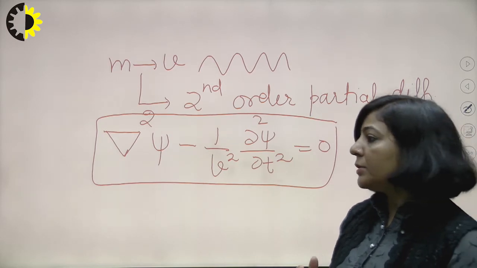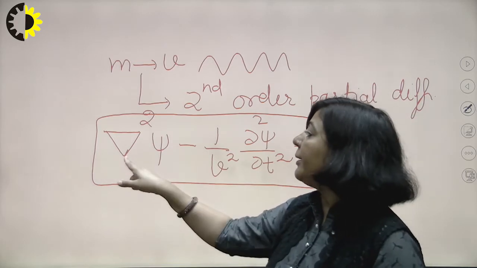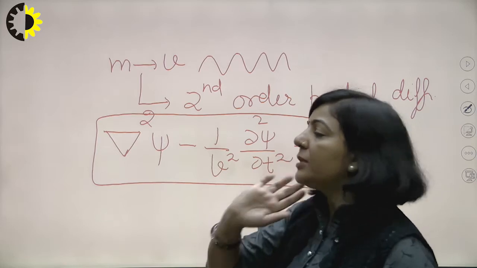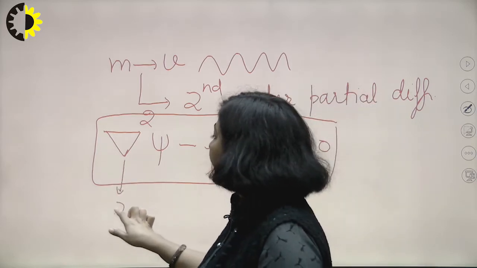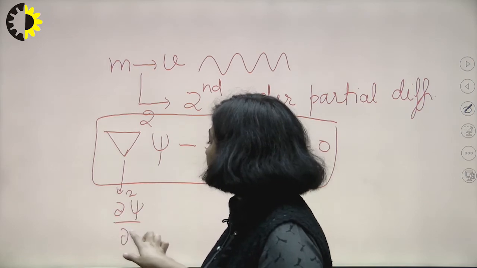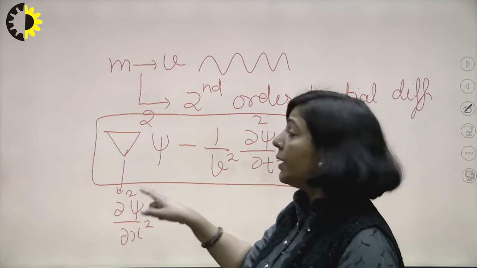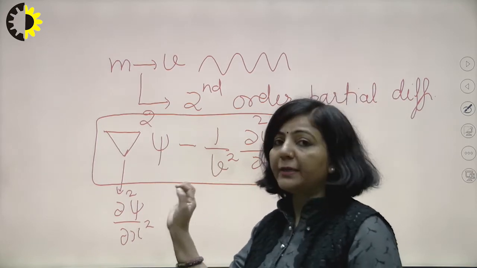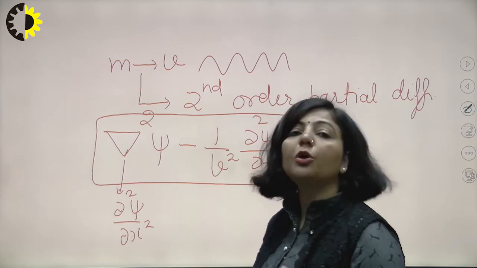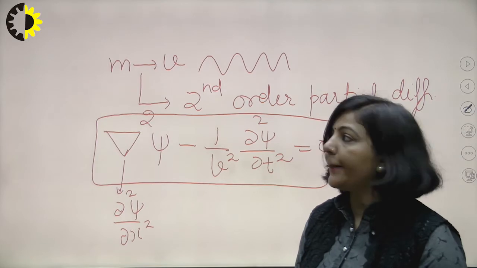If the particle's movement is confined only in one direction, say the particle is moving only along the x-axis, then instead of this Laplacian operator, we have del square psi upon del x square. But the difference between these two is that here psi is a function of x, y, z and t, whereas in one dimension psi will be a function of x and t. That is the difference between the two. I hope this is clear.